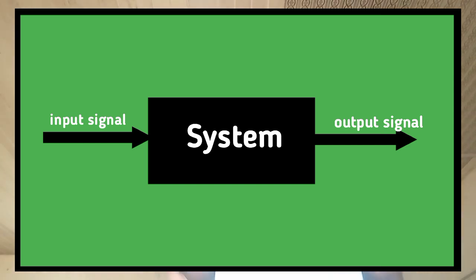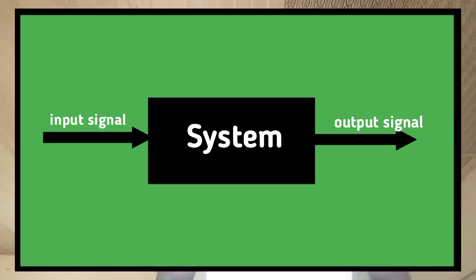So, a system is a collection of devices that operate on an input signal or excitation to produce an output signal or response. You can see in this diagram here, we have the system, and then we have the input signal, and then the output signal. So that is the basic definition of a system.